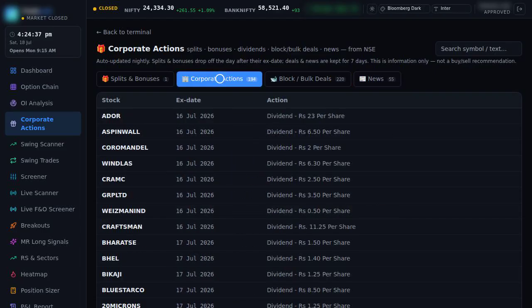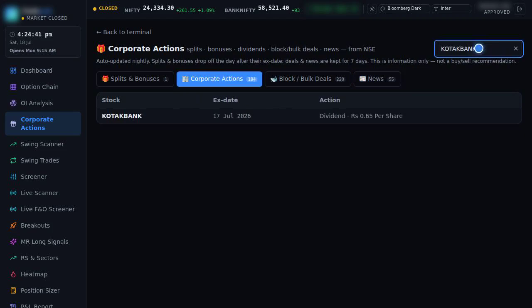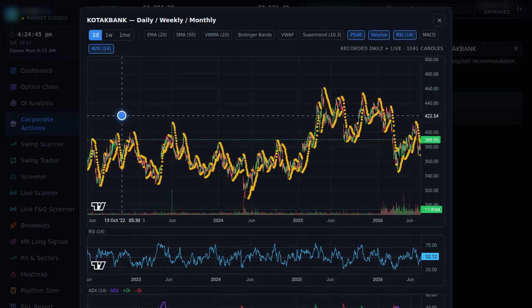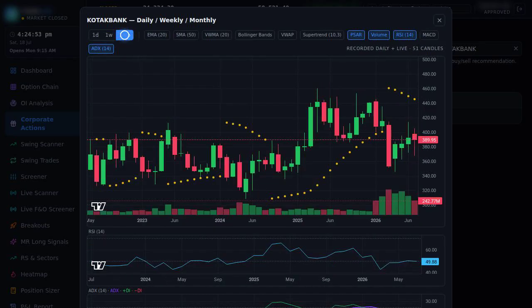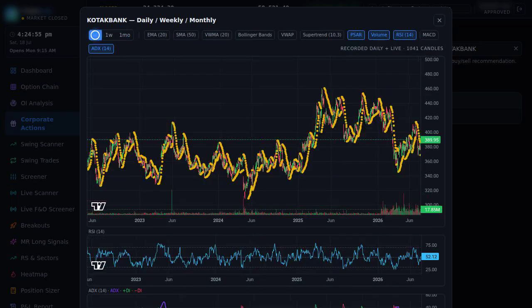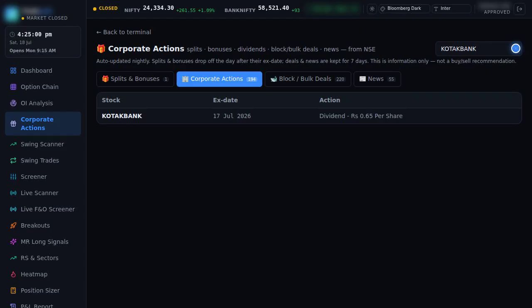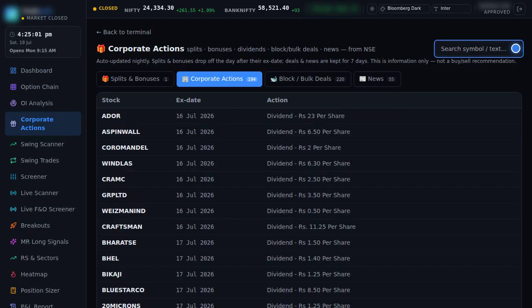So, how do you leverage this page? 3 ways. 1. Never be surprised by a split or bonus on a stock you hold. Check the upcoming ex-dates so a rebased price is never mistaken for a loss. 2. Use block and bulk deals to understand why a stock is moving and whether big money is stepping in or stepping out. 3. Catch dividends and company news early, before the crowd reacts.